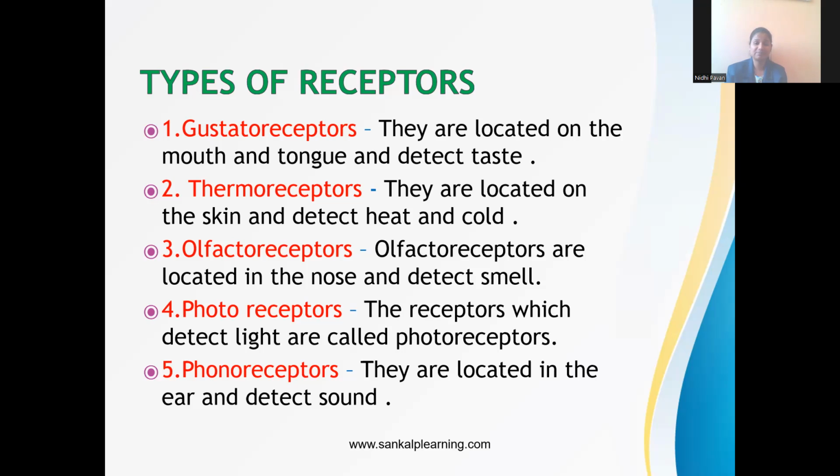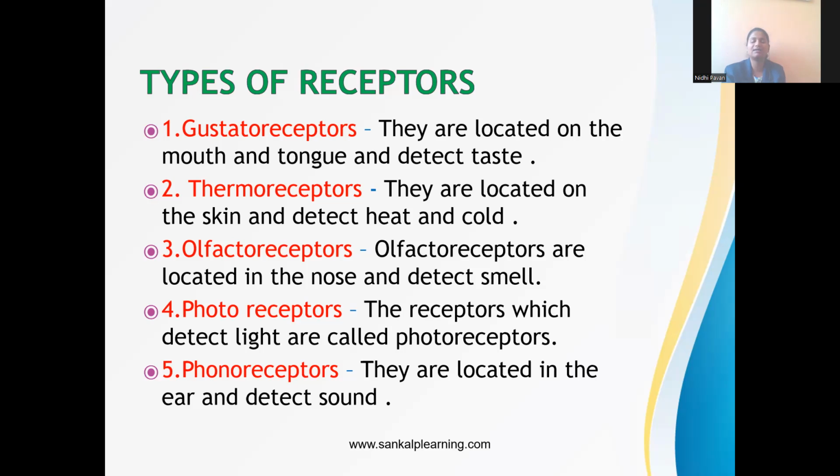The gustatoreceptors are located on the mouth and tongue and detect taste. Thermoreceptors are located on the skin and detect heat and cold. Thermo is related to temperature, olfacto to smell, photo to light, and phono to the ear, detecting sound.